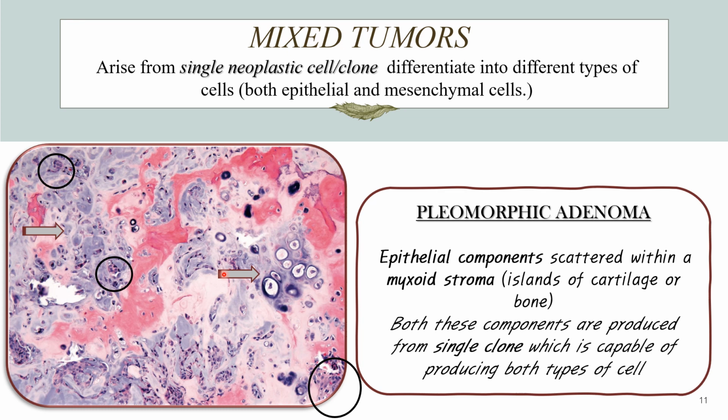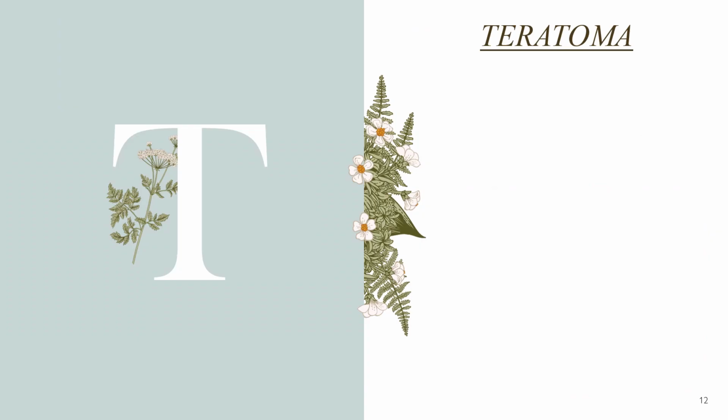Both these components in this tumor are produced by a single clone, and this single clone was capable of producing both epithelial kind of cells and mesenchymal type of cells, and therefore such tumors are called mixed tumors.